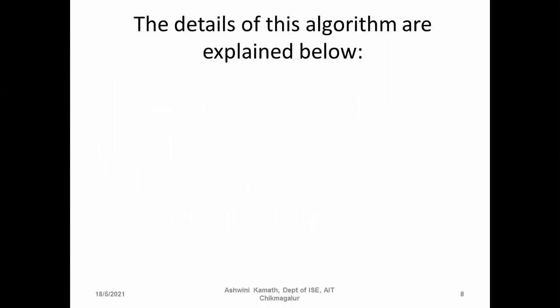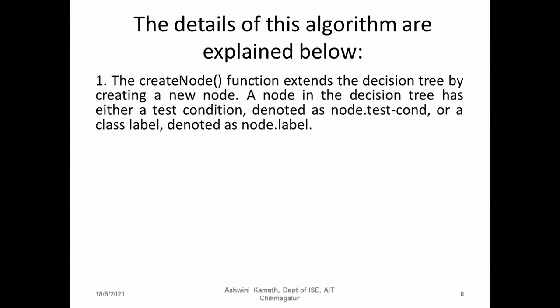The details of this algorithm are explained below. First one is create node. This function extends the decision tree by creating a new node. A node in the decision tree has either a test condition, denoted as node dot test condition, or a class label, denoted as node dot label. So for the node, it will have a test condition.